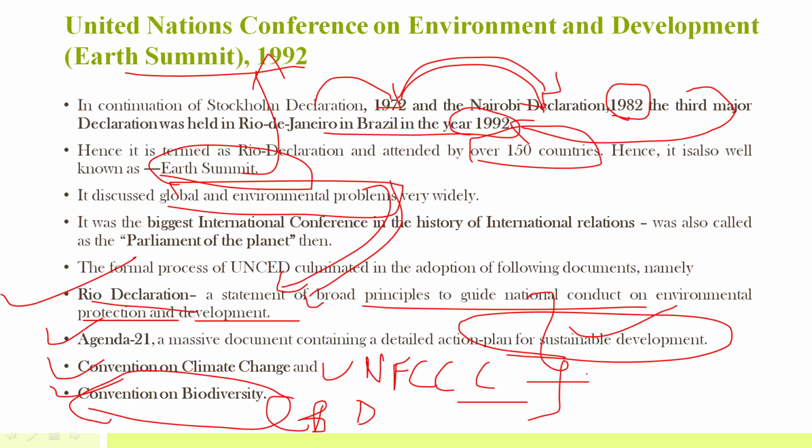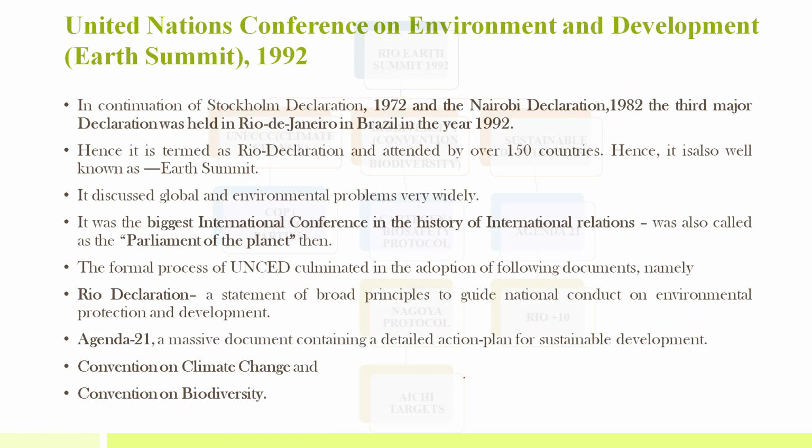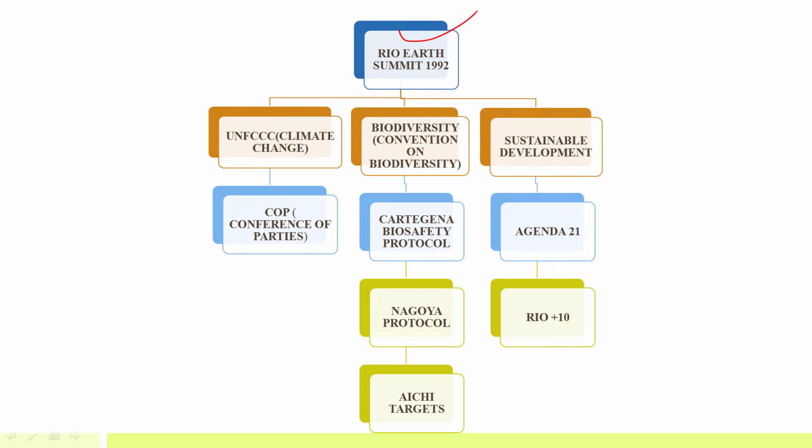And now if we see the Kyoto Protocol, the Paris Agreement, the Marrakesh Agreement, all these are COPs, that is, Conferences of the Parties of the UNFCCC. So this is the flowchart: Rio Earth Summit, then UNFCCC, Convention on Biological Diversity, Sustainable Development. Under this, Agenda 21 and the Rio plus 10 Summit, which we'll discuss separately.